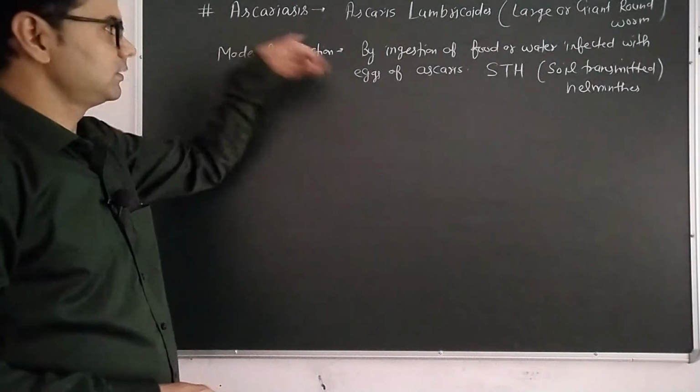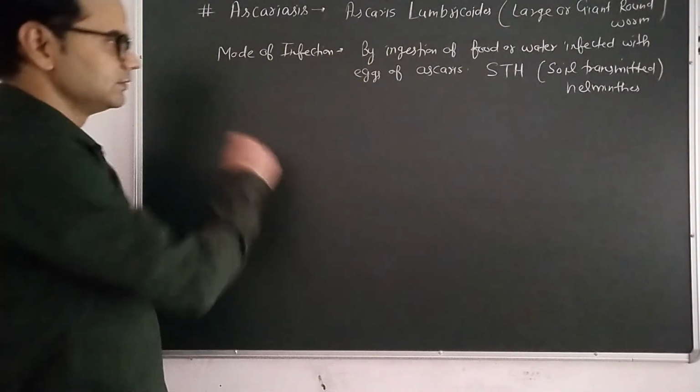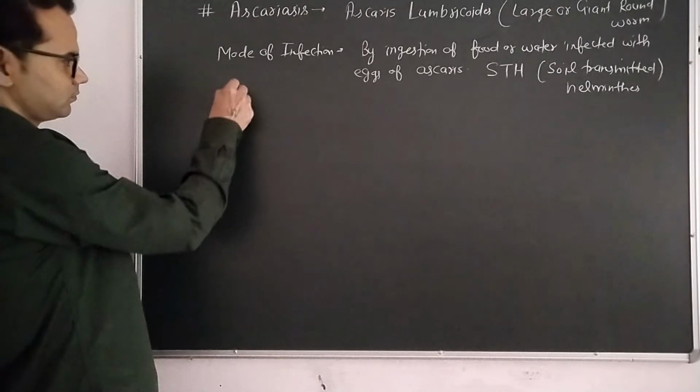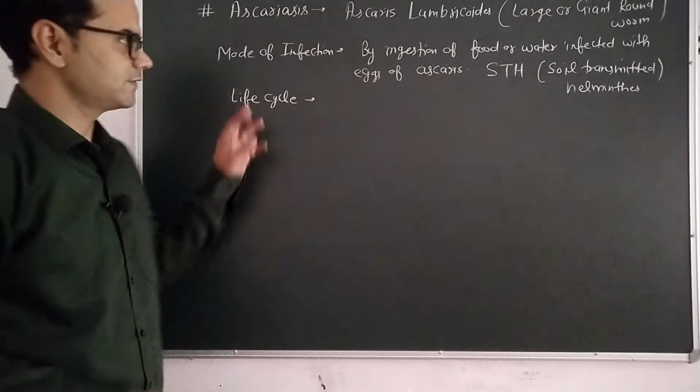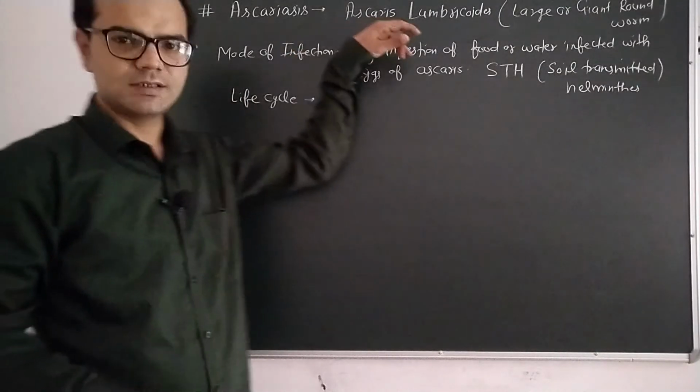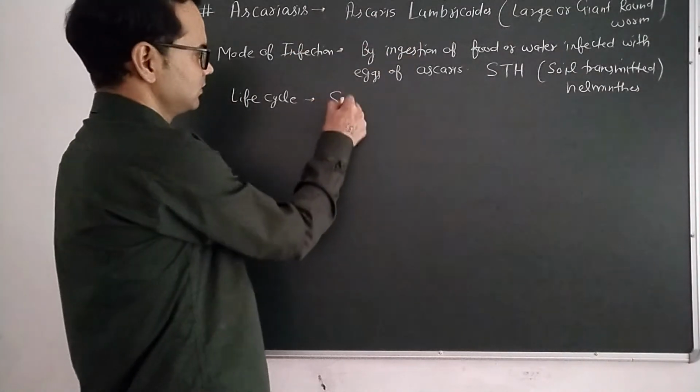How does Ascaris multiply in our body? Life cycle of Ascaris. First, Ascaris enters the small intestine.